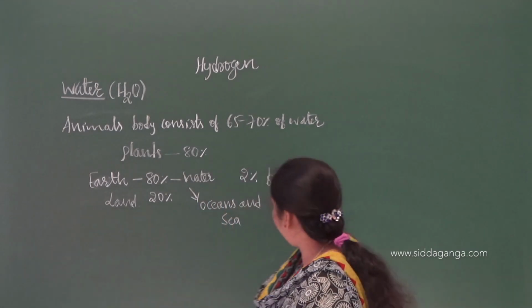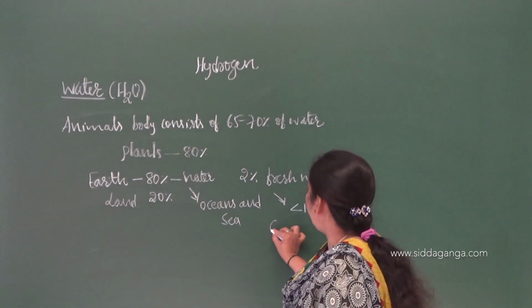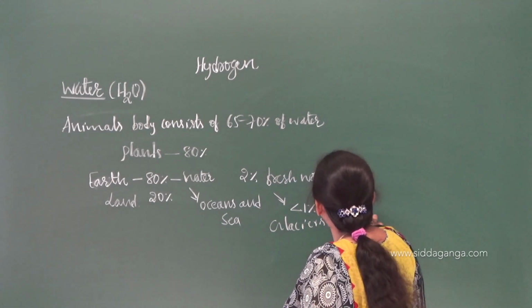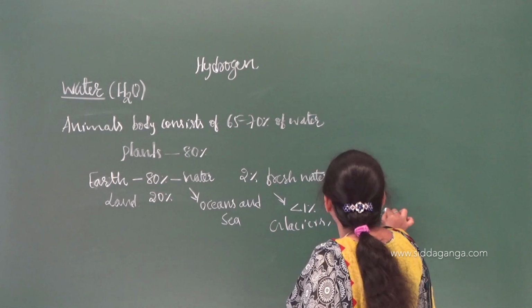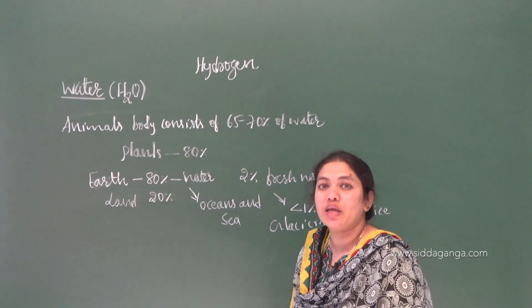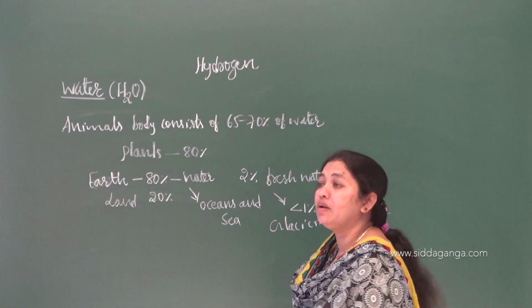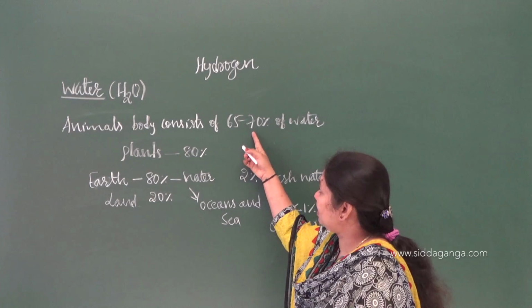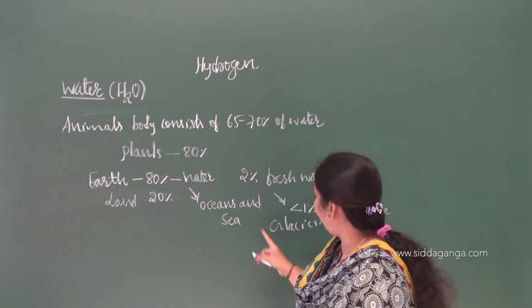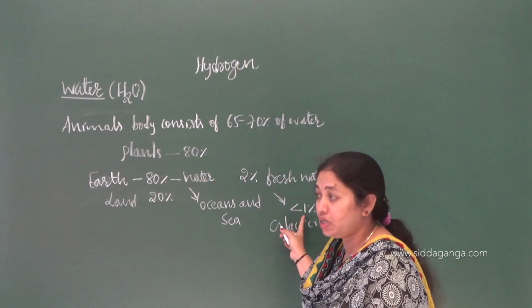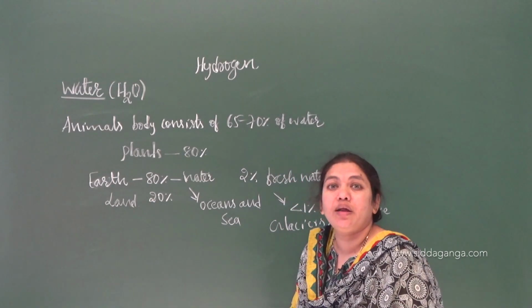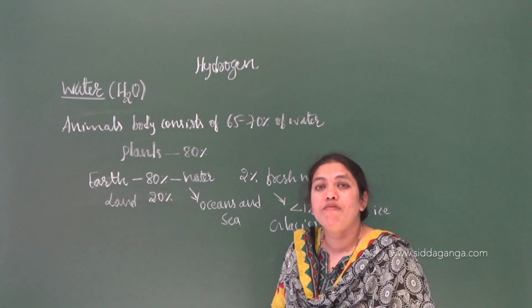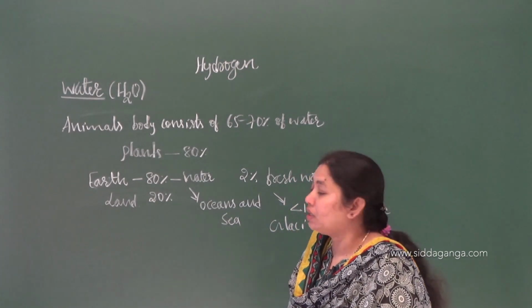Because in case of this 2%, the water may be present in the form of glaciers or snow, or we can say ice, so that is not available for drinking purposes. So less than 1% of water is available for drinking. See, our body comprises 65 to 75% water, and we have only this much water available. That means we have to take care of water. So that is the availability of water on the surface of the earth as well as in organisms.